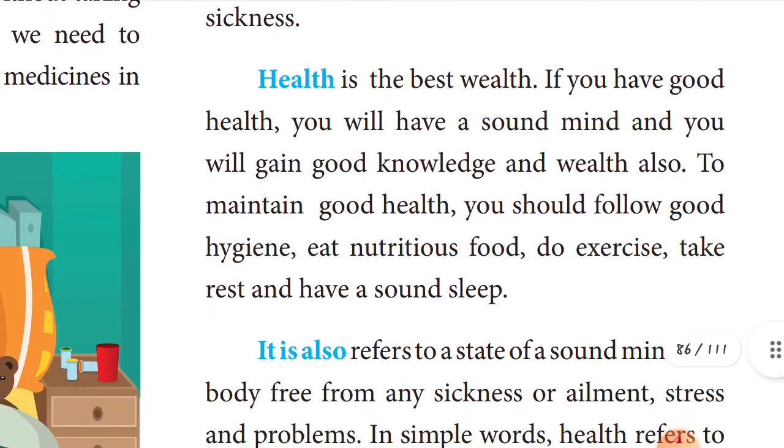What is health, children? Health is the best wealth. Already you know this proverb. If you have good health, you will have a good sound mind, and you will gain good knowledge and wealth also. That's very important. To maintain your good health, you should follow good hygiene. Eat nutritious food, exercise regularly, take rest and have a sound sleep.